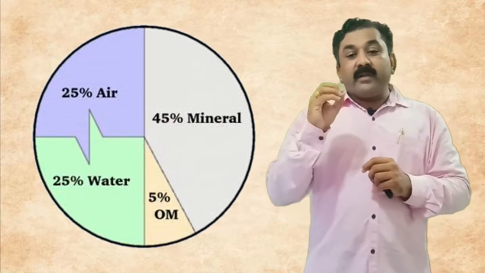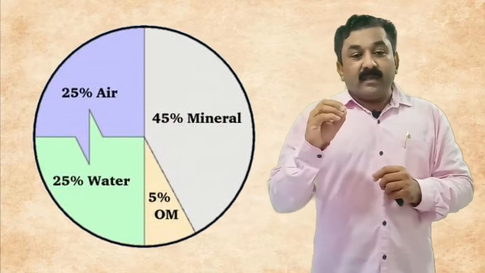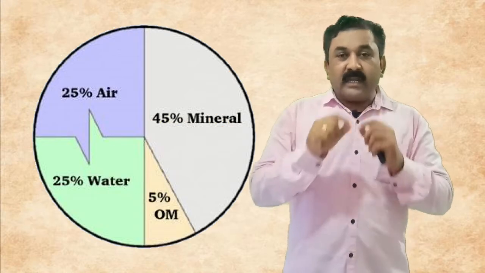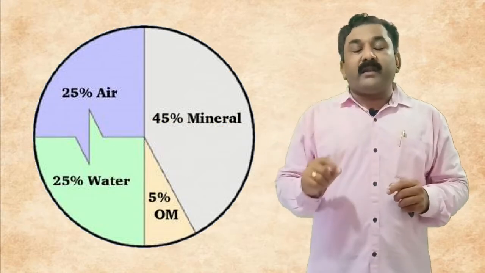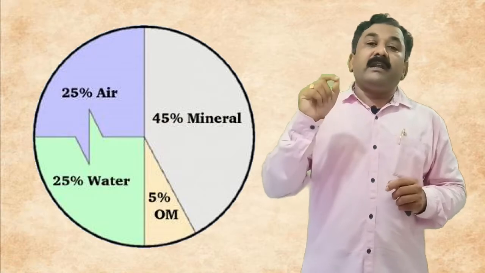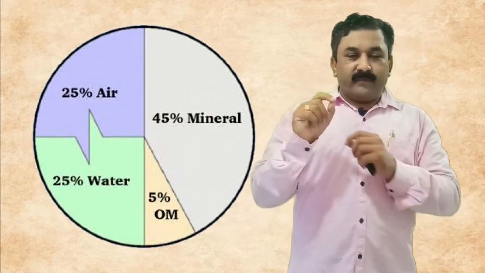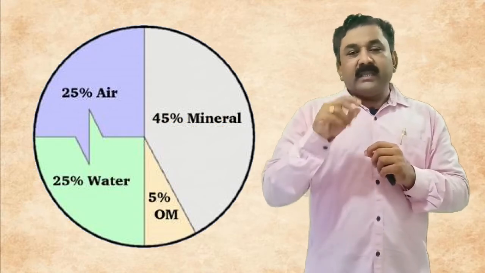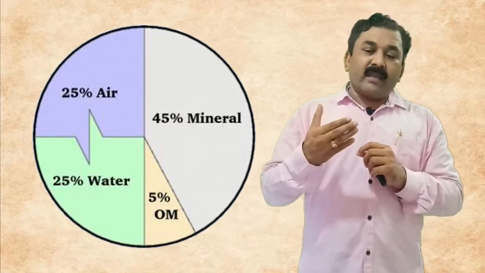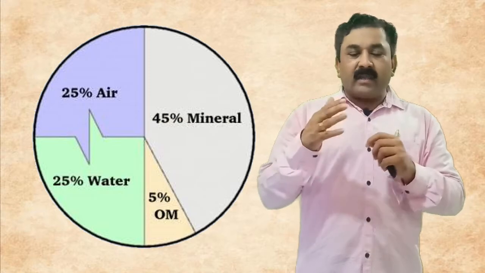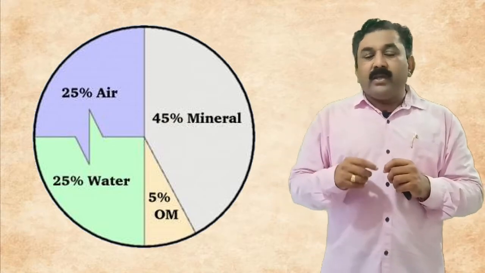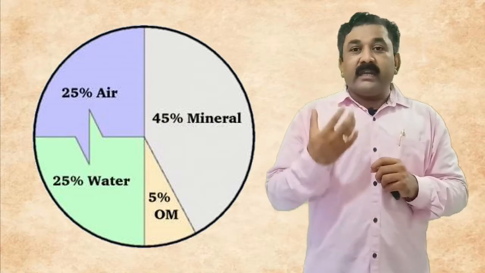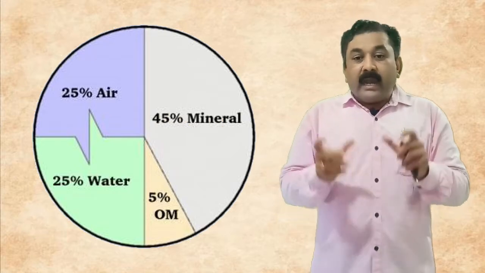Then the next important one is the organic matter, which contributes 5% of the entire composition. This 5% of organic matter definitely comes from the dead and decayed material of organisms. Those organisms which have completed their lifespan in the region die, and their bodies and their entire organic content are deposited into that soil. So those organic and nutrient contents add 5% of the material, and the remaining part